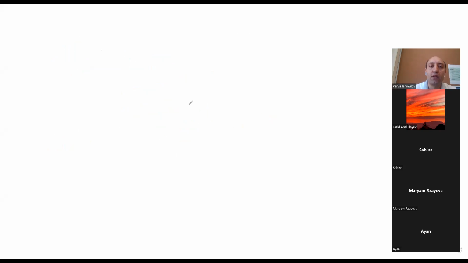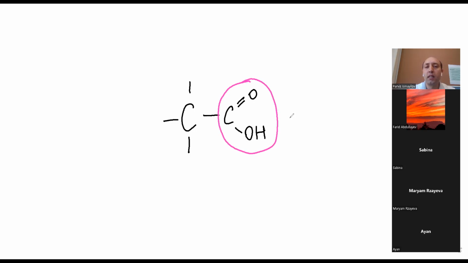So in amino acid, we have a central carbon. You know from chemistry that carbon can make 4 bonds. From one side, it binds to this part, COOH. This COOH in biology is known as the carboxyl group. This group acts as an acid. It is an acidic group. You know, we are saying amino acid. So amino acids are acidic substances because of the carboxyl group. Let's say that they can also affect the pH.